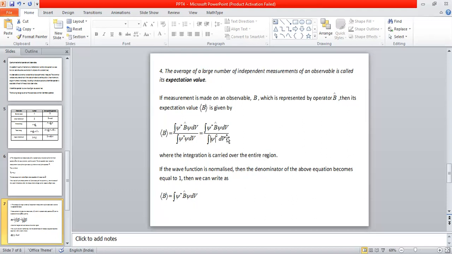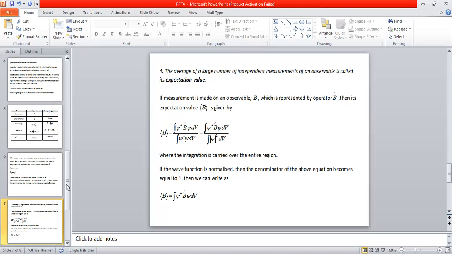If it is not normalized, we have to use the basic definition in this fashion. But if it is normalized, we can use this. So we always speak of the expectation values. Like in classical mechanics, it is not always possible to find out the exact value of the physical observable. That is not possible here. Whereas it is always possible to measure an average of a large number of measurements, and that is what we call the expectation value. And the expression for the expectation value is given by this particular expression.